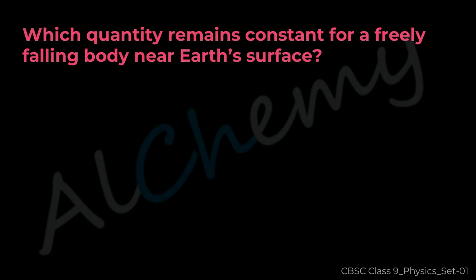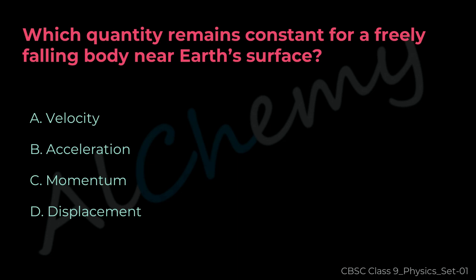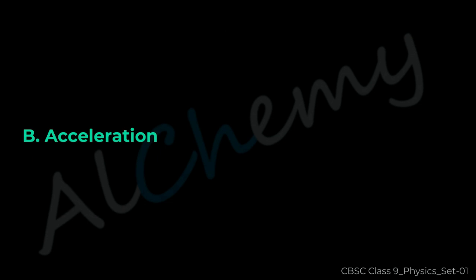1/4. Question 17. Which quantity remains constant for a freely falling body near Earth's surface? A. Velocity. B. Acceleration. C. Momentum. D. Displacement. The correct answer is B.